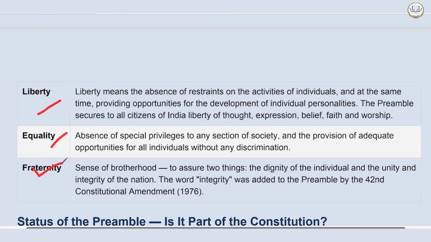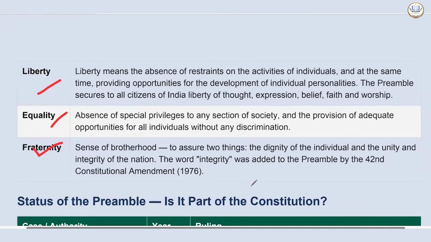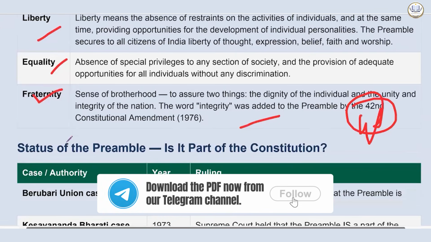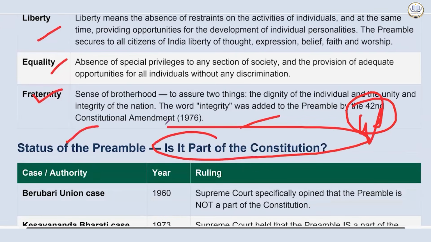Both are needed. If there is no fraternity, then at the individual level, there will not be any dignity. And at the collective level, there will not be any unity and integrity of the nation. And the word integrity was added to the preamble of the Constitution in the 42nd Amendment. Now the status of the preamble. Is it part of the Constitution or not? This has been asked a lot of times, and there have been so many judicial pronouncements with respect to it.